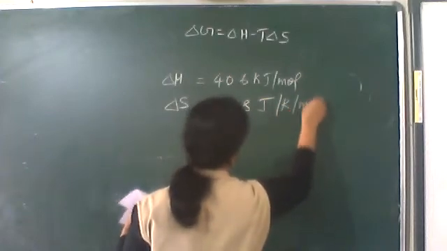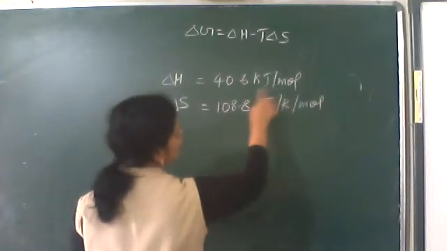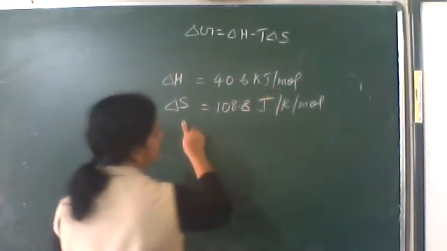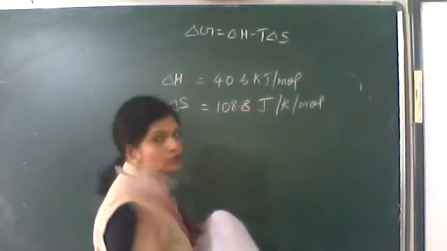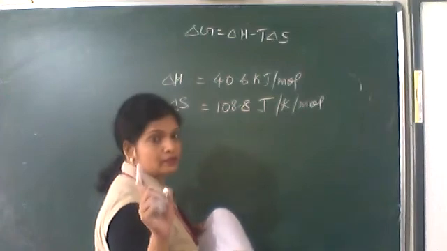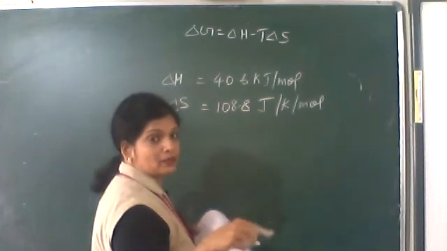Here it is joules per mole or kilojoules per mole. For delta S, there is one per Kelvin also because temperature is in the denominator. So there will be per Kelvin in that.